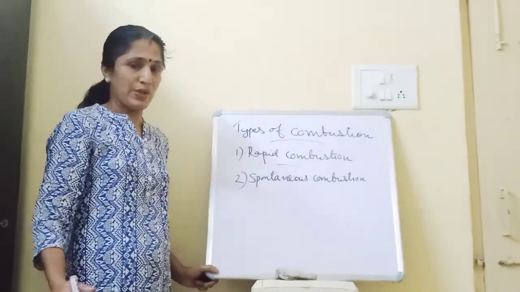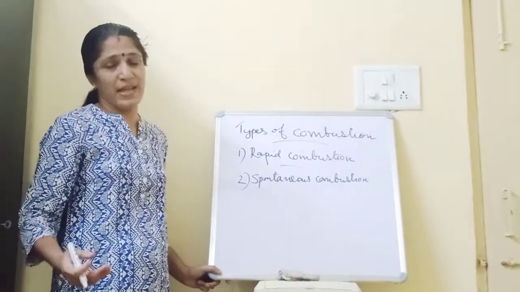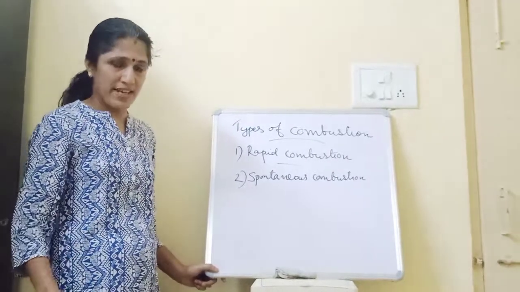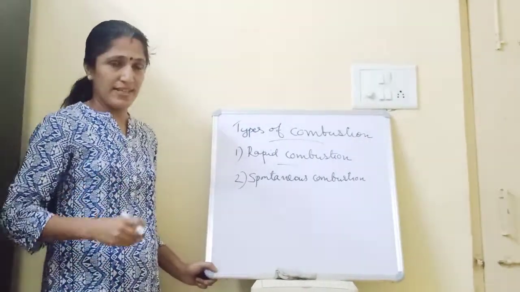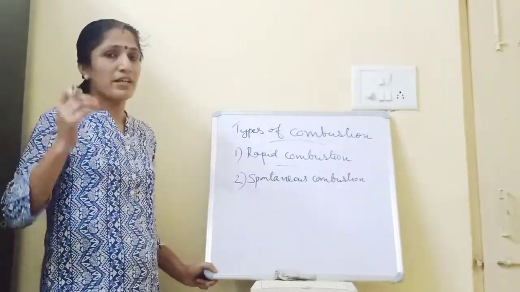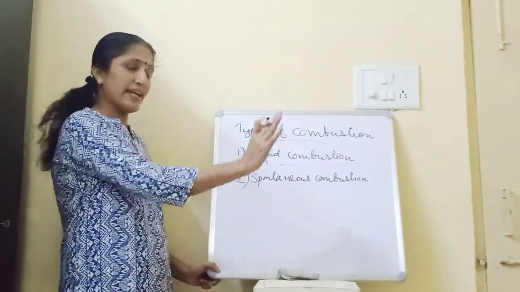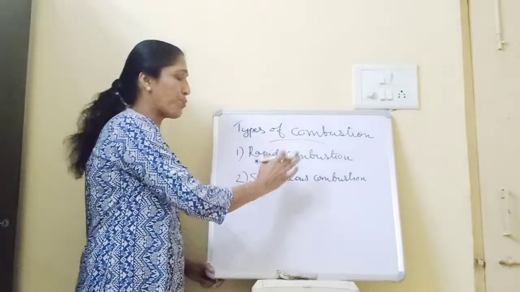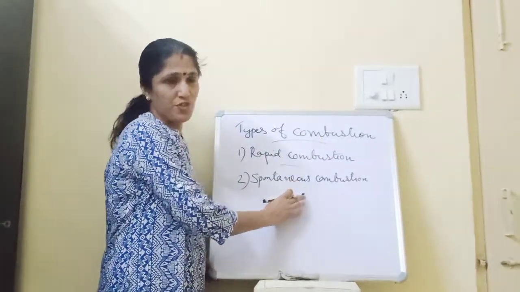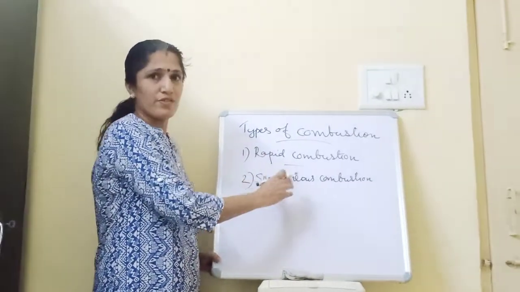We know that during summer season, our room temperature is almost 35, 36, sometimes it rises up to 40 degrees Celsius. So in this situation, if we keep these substances at room temperature, they catch fire and burst into flames without the application of heat. So here the combustion takes place spontaneously. So we say it is a spontaneous combustion. So special care has to be taken to keep these types of substances.